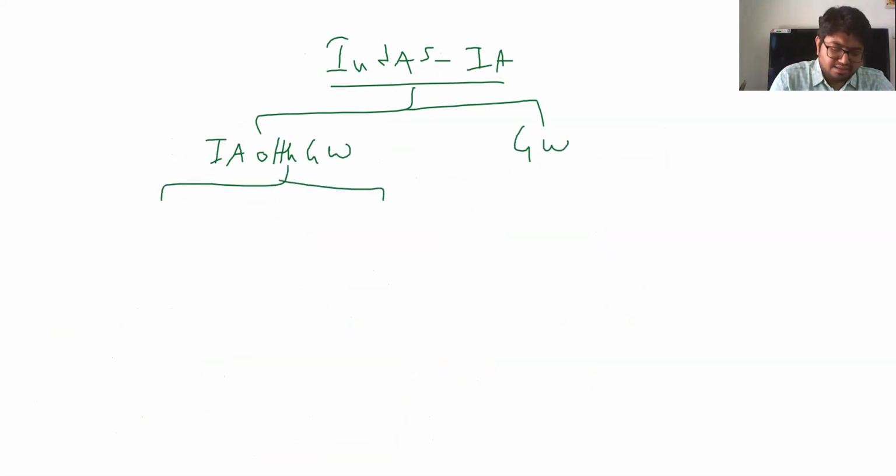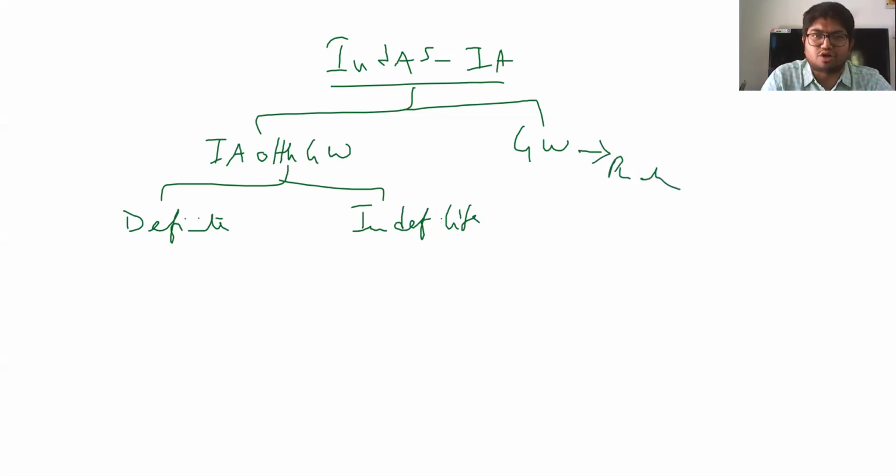In this, there could be assets which have definite life and indefinite life. Goodwill is generally purchased goodwill because self-generated goodwill is prohibited. So it is basically purchased goodwill only.